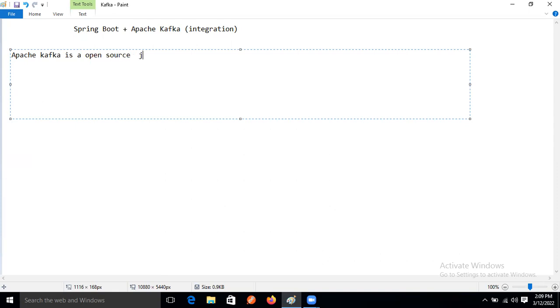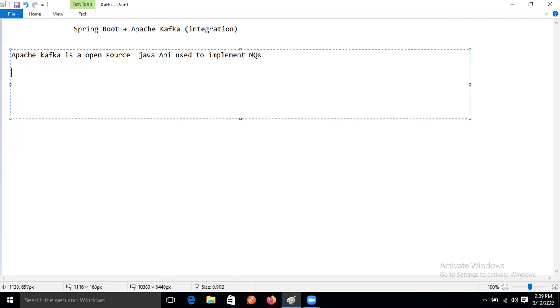Apache Kafka is an open source Java API. Java API used to implement what? Implement MQs. What can we implement using Apache Kafka now, guys? Message queues only, right? Message queues only means what? Producer can send the data and the consumer will accept that data. That's it, right?